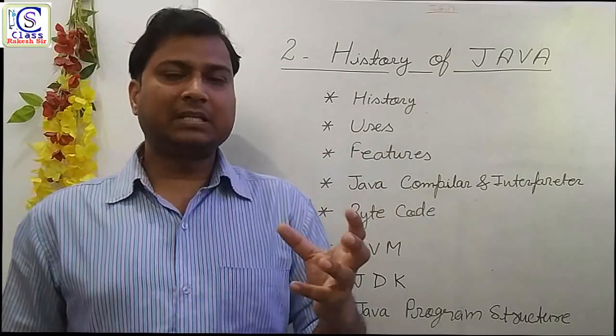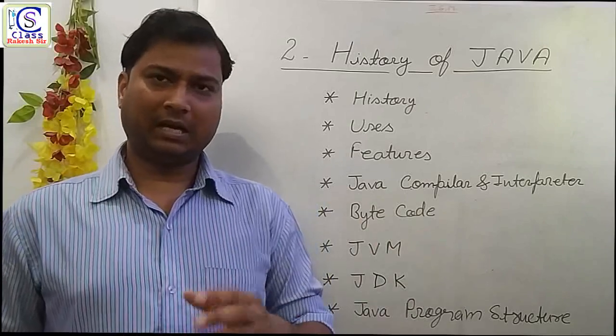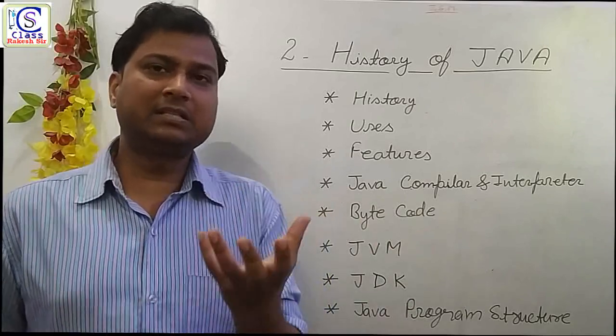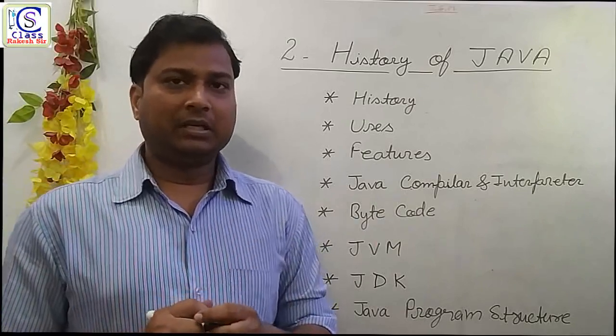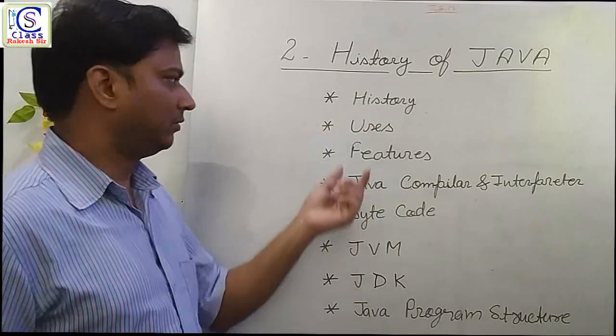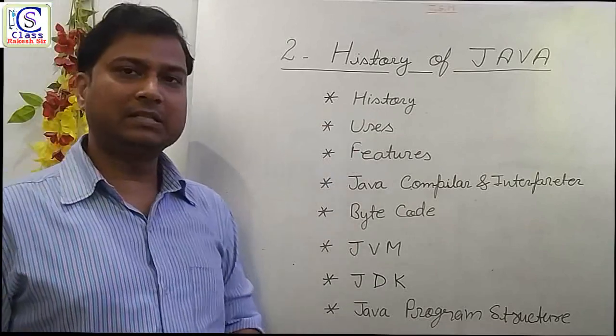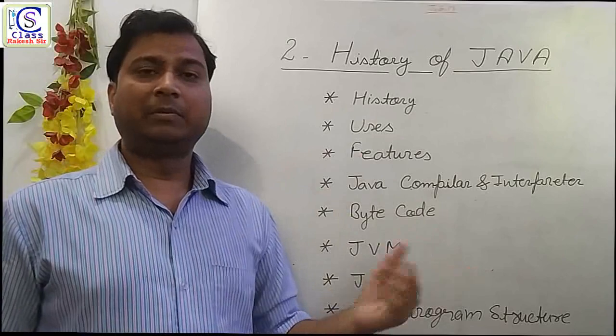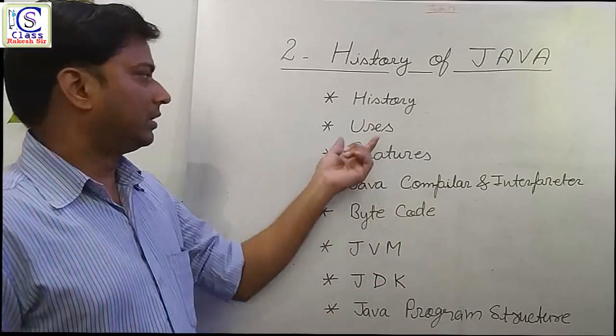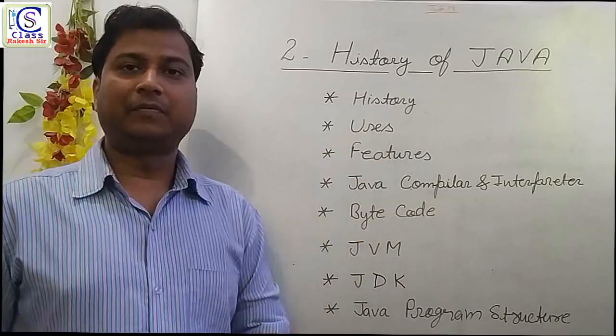Here we will understand some basic information, or you can say some basic history. So which points will we learn here? Let's look. First of all, the history of Java, that is, who is the developer of Java. Second point, uses of Java.